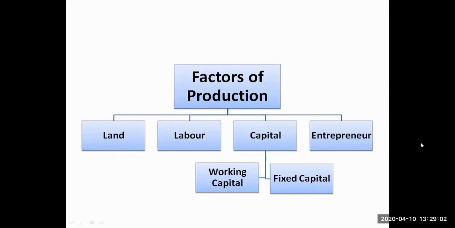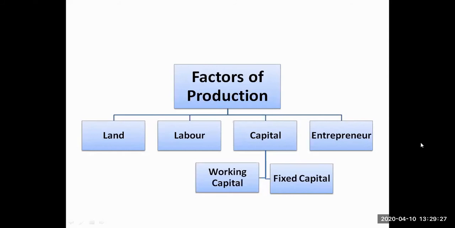Or sometimes he needs the capital to make the payment to the laborer. So unless these four factors of production unite together, we can't have production. In this particular chapter, we are going to read about land, labor, capital, and the fourth, that is human capital, we will be reading in the second chapter, People as a Resource.